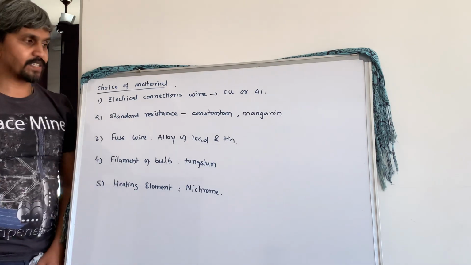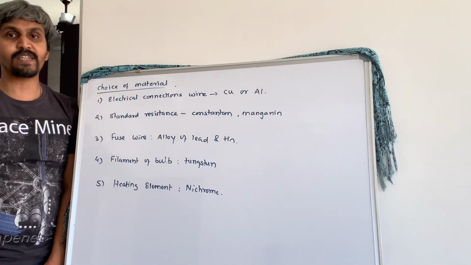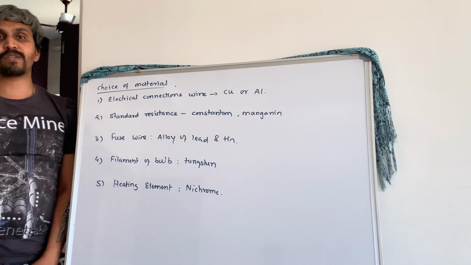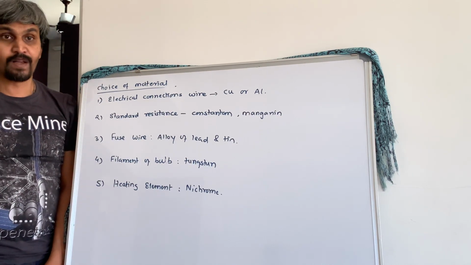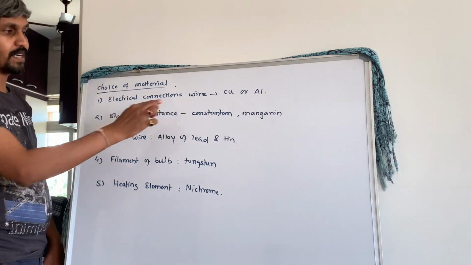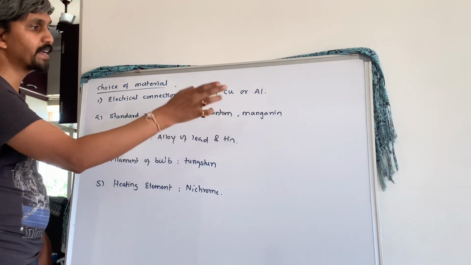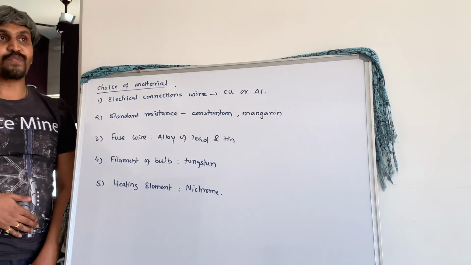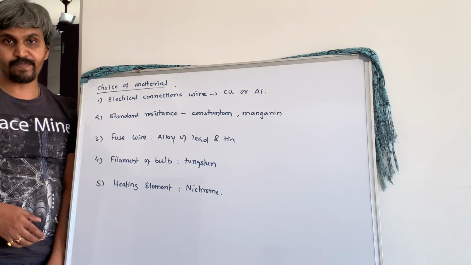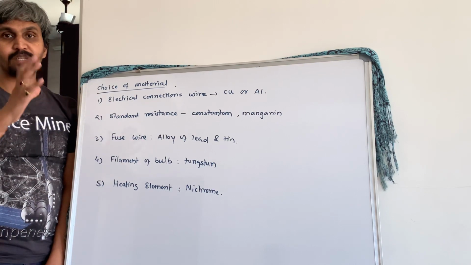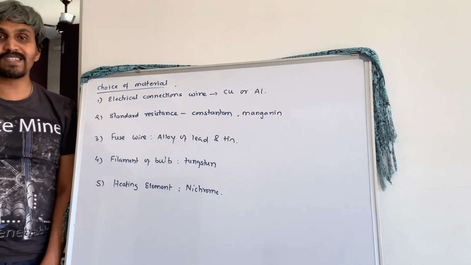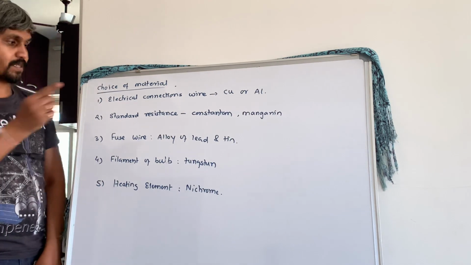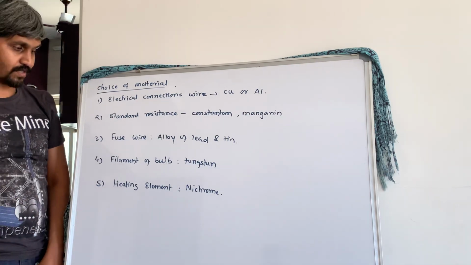Next is standard resistance. Now friends, we know that resistance is directly proportional to temperature. If you increase the temperature, resistance will also increase. But in case of standard resistance, that is constantan and manganese, these are alloys, here the effect of temperature is negligible. Therefore there will be no rise in resistance when the temperature increases, right? So that is called standard resistance.